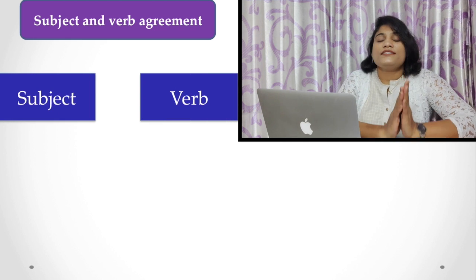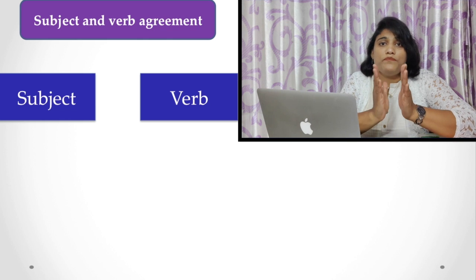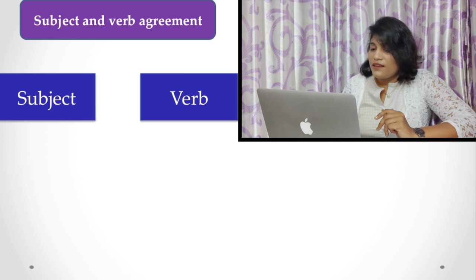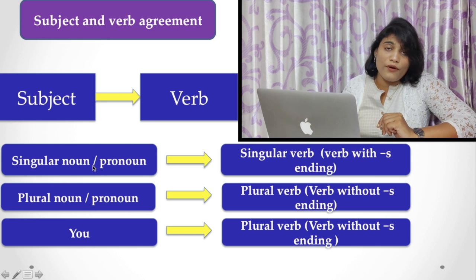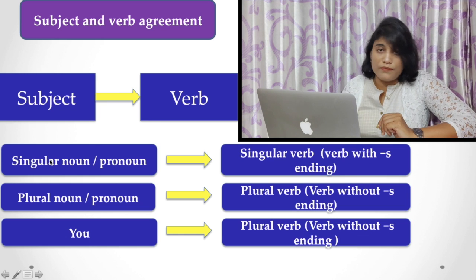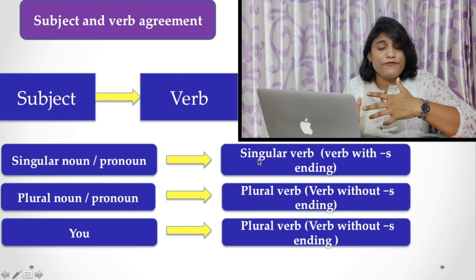Now, subject and verb agreement stands on three basic rules. If the subject is a noun or pronoun and it is singular in number, you should choose a singular verb.